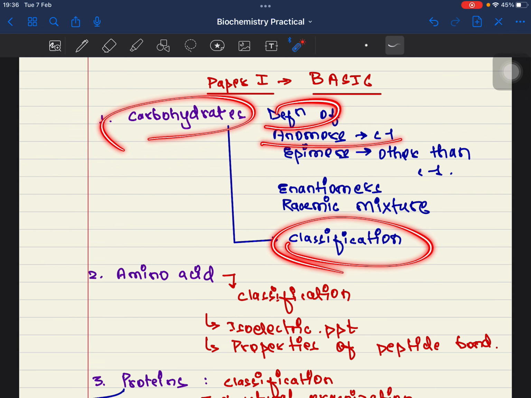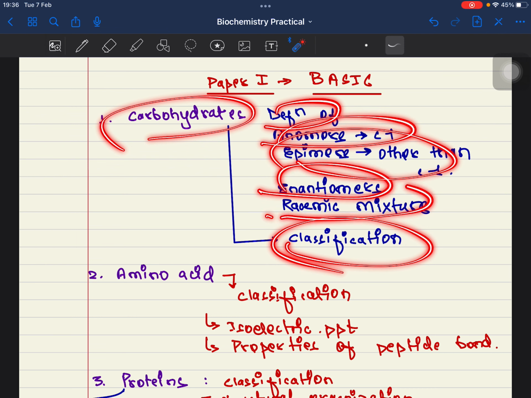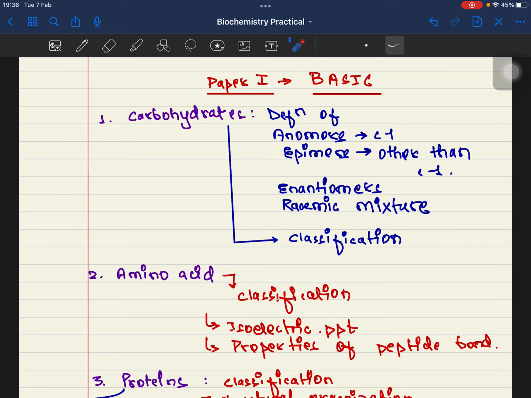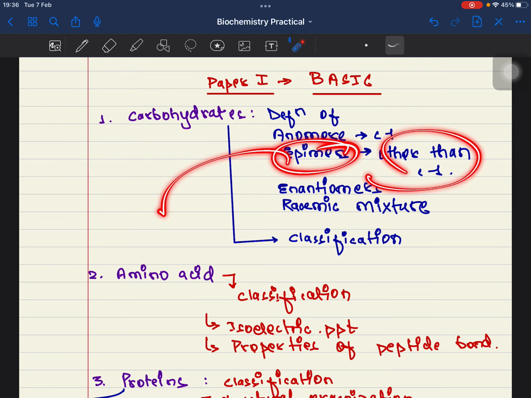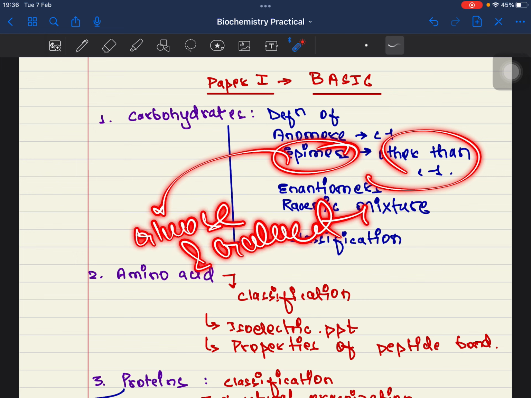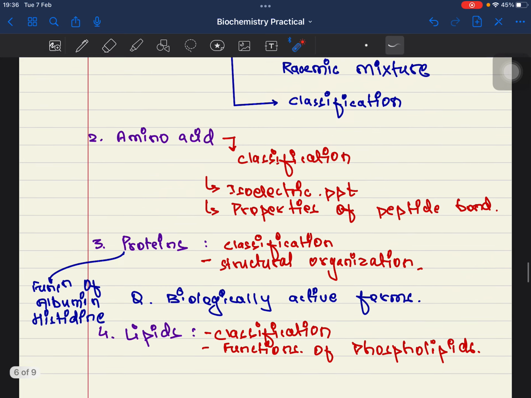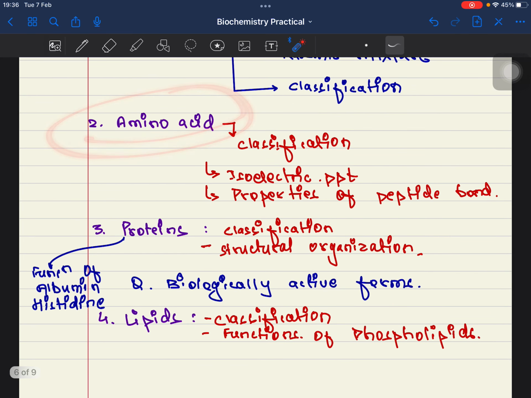Also the definition of anomers, epimers, enantiomers and reciprocal mixture. I will not say the definition, you must read it via your notes or fast track. In anomers, you must remember that A is for anomers, and since A is the first alphabet, it is always a change in configuration at C1 level, at the first carbon, and any change in configuration other than C1 will be called epimers. For example, glucose and galactose. I don't exactly remember, but it must be C4, I think, or it can be C2 as well. Find it. All right. Amino acid, you must know about classification.